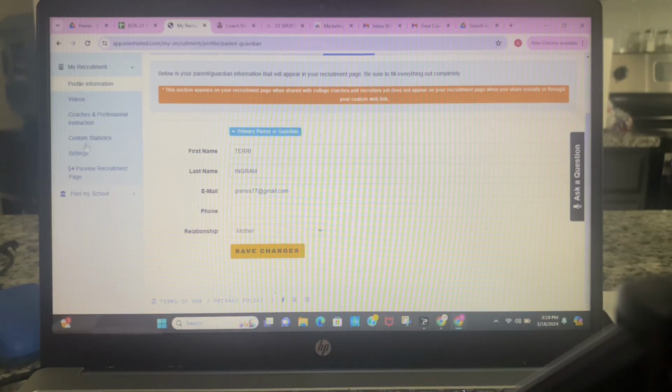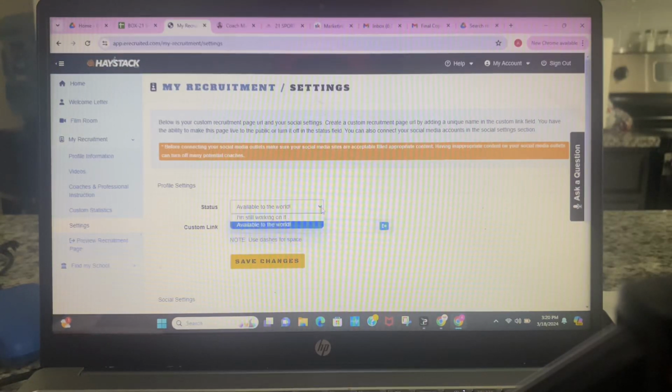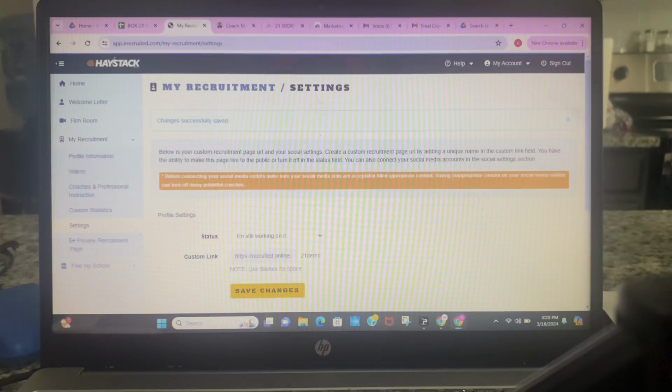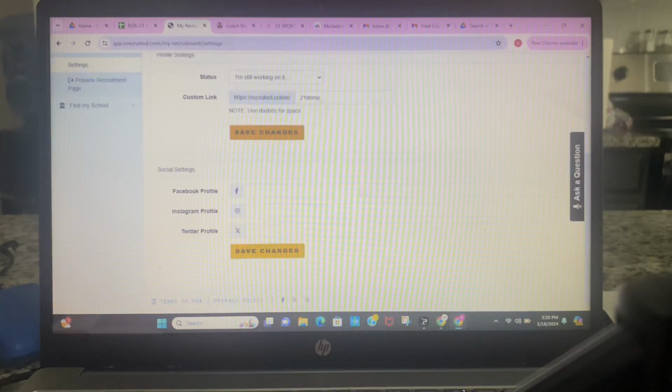Save changes. Now it's not live just yet, because, like I said, this is a live site. If I hit anything to go through, it would go to an actual coach, and I'm not trying to waste a coach's time, right? So what we need to do is change this from I'm available to the world to I'm still working on it, and vice versa, because once again, I'm not looking to play any college football right now. So I saved that, still working on it. All right, so it's not going to be live.